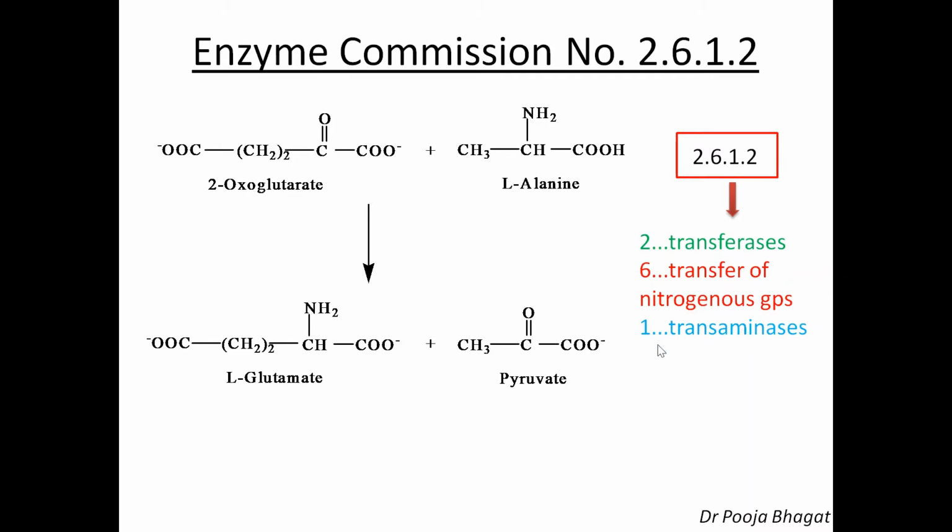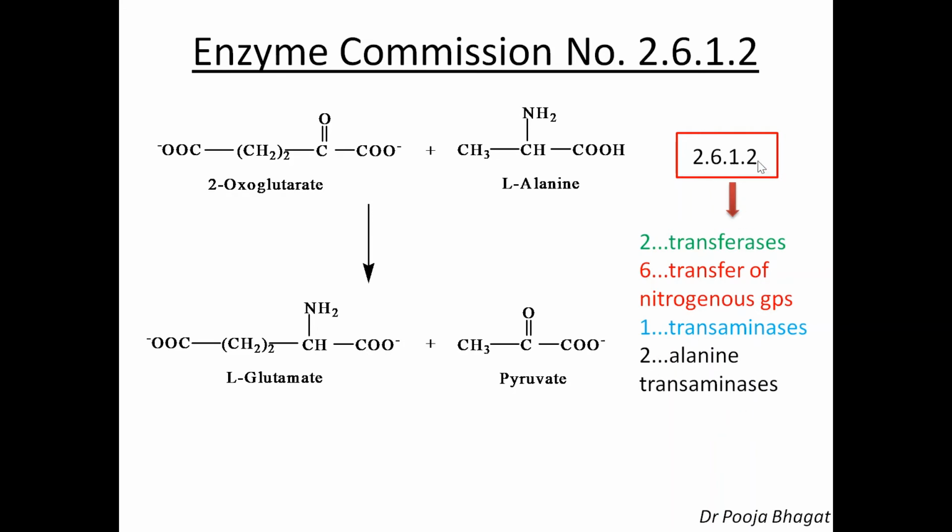6 indicates a nitrogenous group, which can be any group containing nitrogen. If it is an amino group, then it is 1. So this one indicates the transfer of an amino group, and this 2 is for alanine transaminase. Whenever alanine is involved in the transfer of the amino group, then the number is 2.